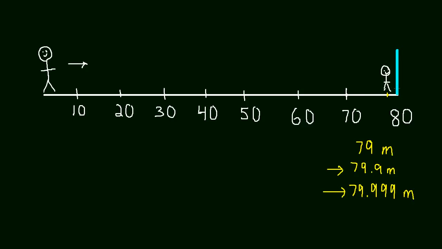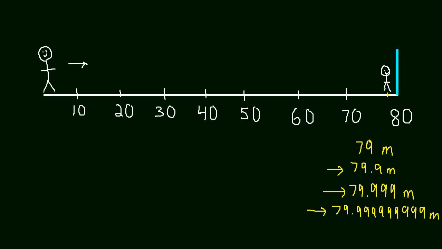Okay, well let's say he wants to get even closer, and he's really good at getting close to things and knowing exactly how close he's getting, and he goes and he gets closer, and let's say he's at 79.999999999 meters. And let's say that's a few atoms away from the wall, so he's really, really close. Well, what number is his distance approaching? As he gets closer to the wall, what does his distance get closer to? What number does his distance get closer to?